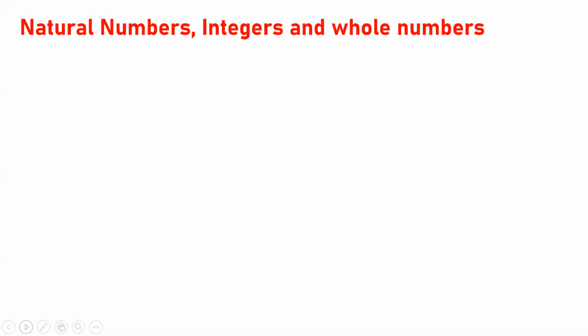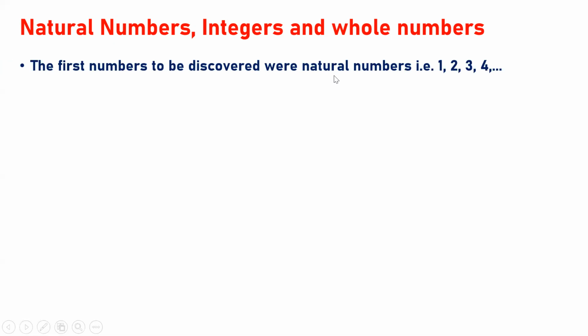Let me revisit it. The first numbers to be discovered were natural numbers. So 1, 2, 3, 4 means only positive numbers, greater than 0, and fractions are not involved. Fractional and decimal numbers are not involved in the natural numbers.